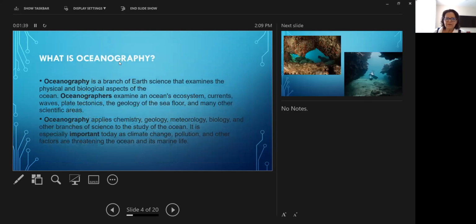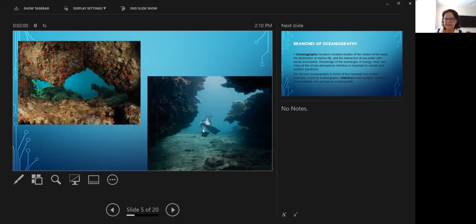all the living things that exist in the ocean. So the term oceanography is a branch of earth science that examines the physical and biological aspects of the ocean. Then we talk about examining the ocean floor, ecosystems, waves, currents, plate tectonics, everything related to the geology of the ocean floor. And then, of course, we talked also about pollution and contamination.